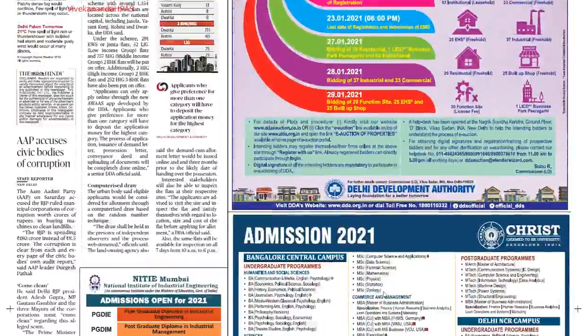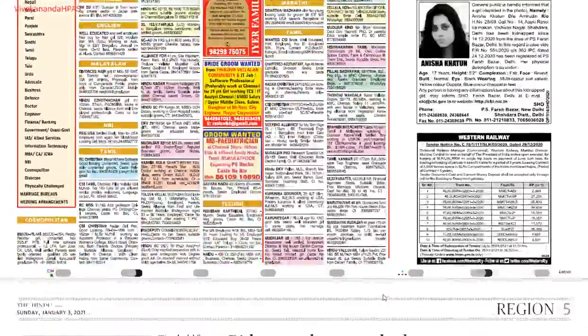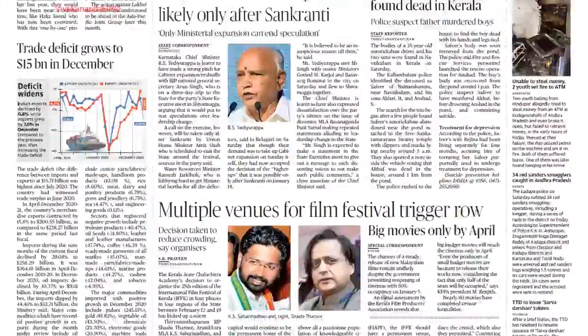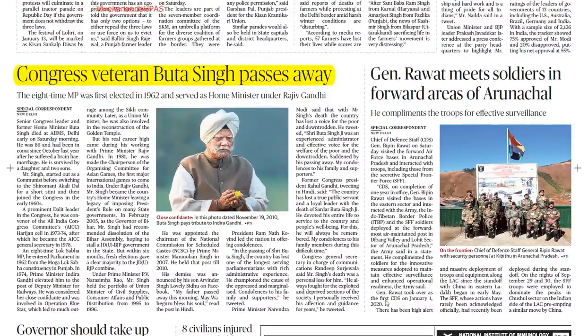Further moving on, the next news is related to Congress veteran Buta Singh passing away. He was important in the tenure of Srimati Indira Gandhi, and then he was important in the tenure of Shri Rajiv Gandhi.